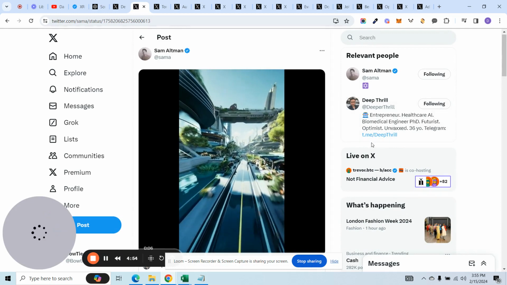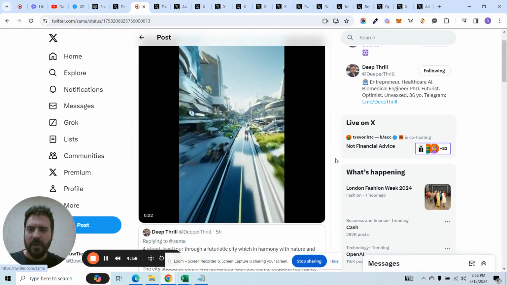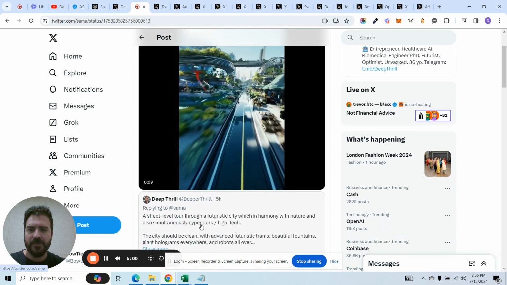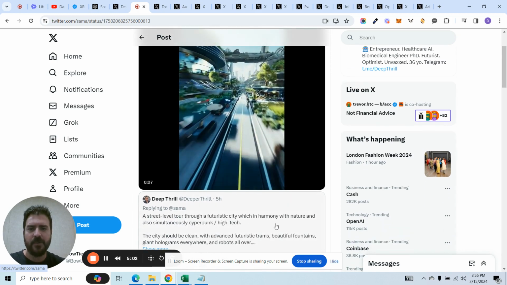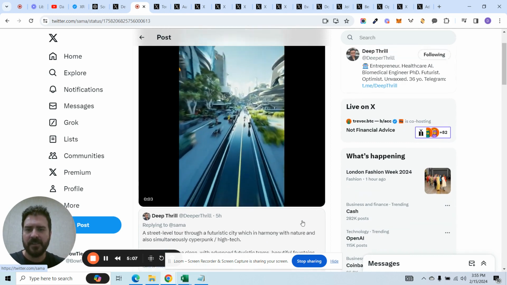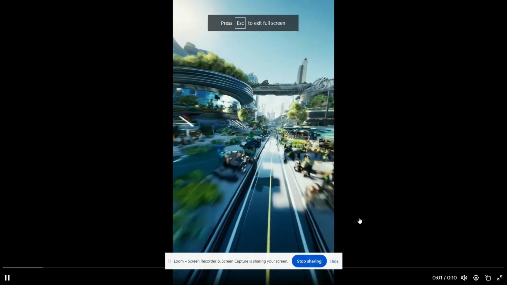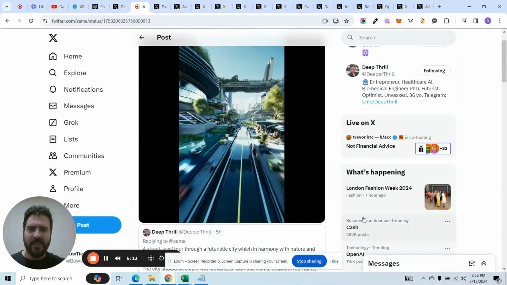So Sam Altman, the CEO of OpenAI, he posted this video: a street level tour through a fantastic city, which is in harmony with nature and also simultaneously cyberpunk, high tech. Now look at this. Unreal. Unreal. That this just is created from nothing. Let's go to another one.